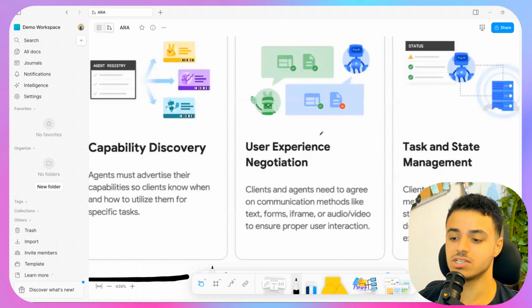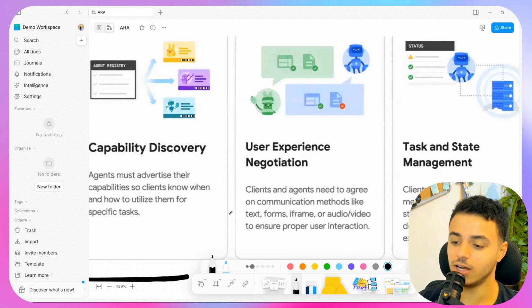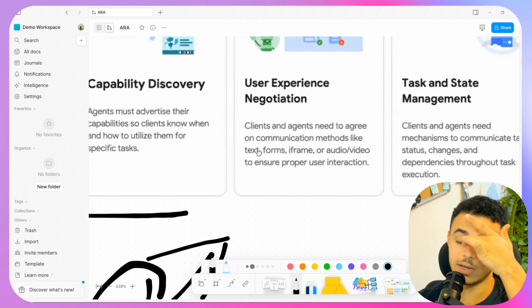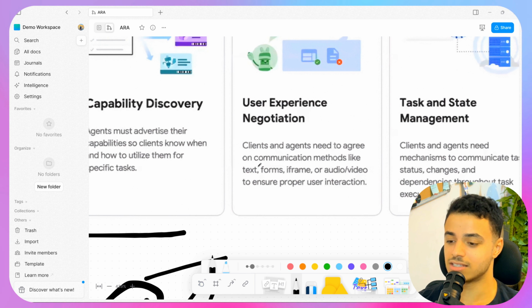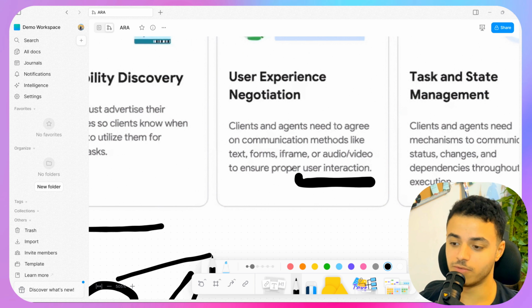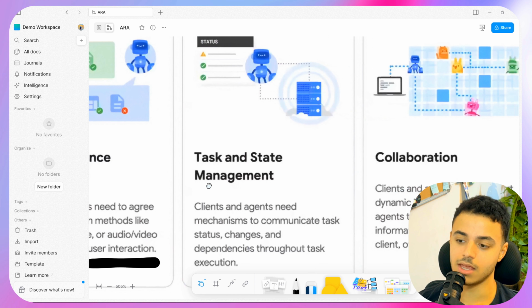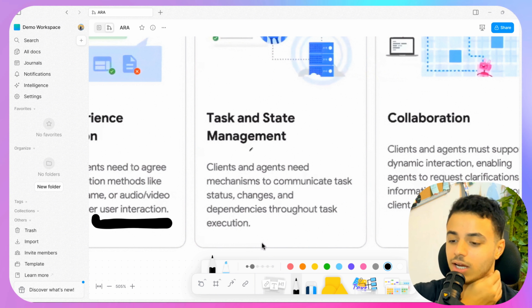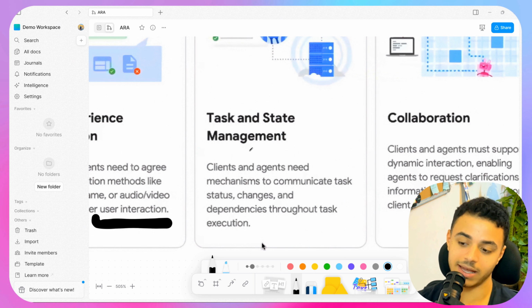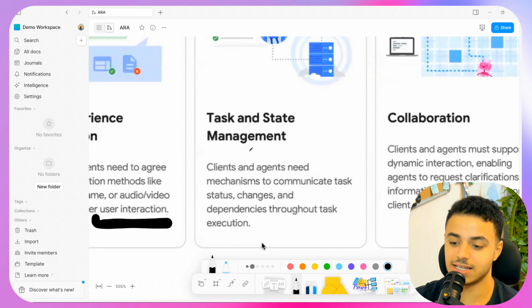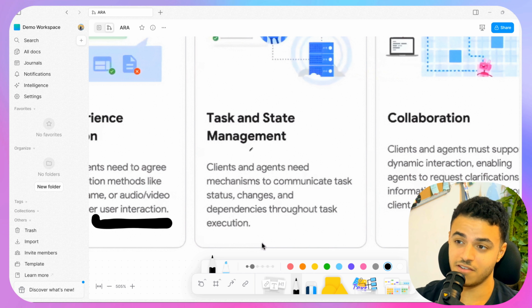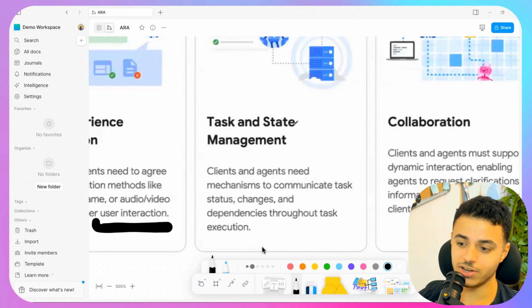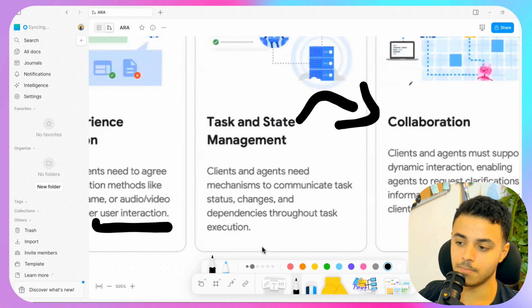And the second one is user experience navigation. Now, clients and agents need to agree on a communication method like text, forms, iframe, or whatever. The very basic form of this communication is just text. Now, the third one is task state management. Clients and agents need a mechanism to communicate the task status, changes, and all the rest of the variables, so eventually they can collaborate in doing something.